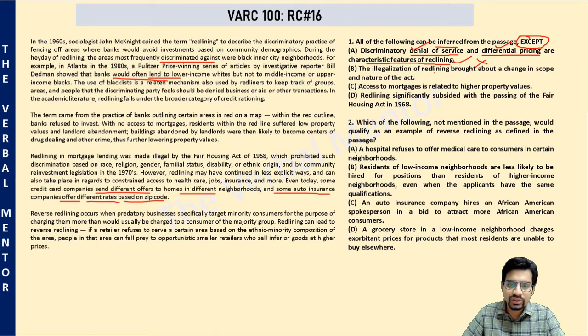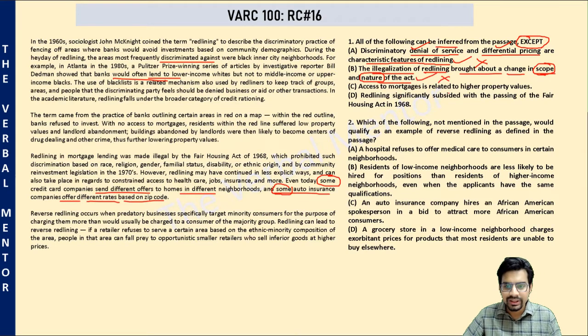Option B, the illegalization of redlining brought about a change in scope and nature of the act. Okay, the scope of the act changed, yes, because it is mentioned that some auto companies, some credit card companies, earlier it was mentioned that banks denied them services altogether. Now it is mentioned it is still practiced in subtle ways. So subtle means the nature has also changed. It's not overtly practiced, it is subtly practiced now. And the scope of redlining has also changed. Maybe some companies have started offering the services, only some are still following discriminatory practices. So this can also be inferred, not the answer.